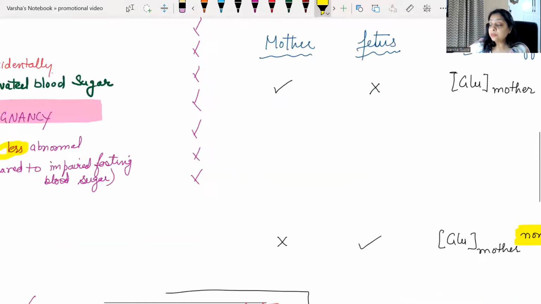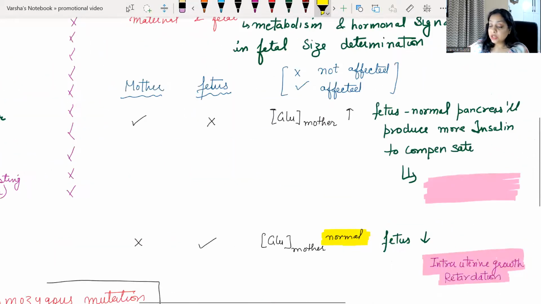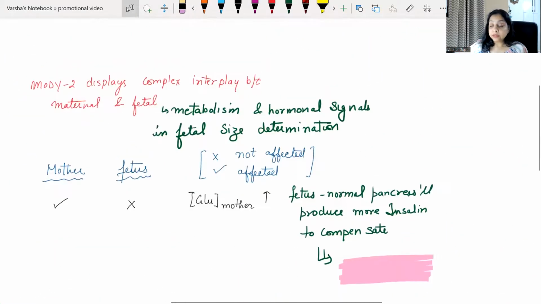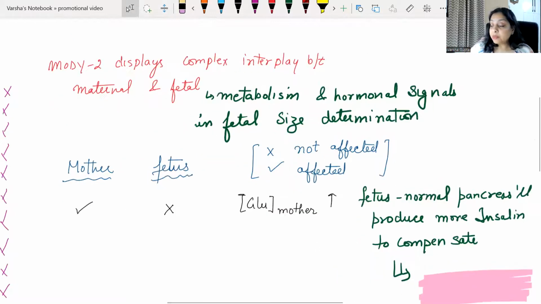Now there is another question which can be asked about this. The MODY 2 type displays a complex picture during pregnancy, no? So maternal or fetal, which one is having the mutation?